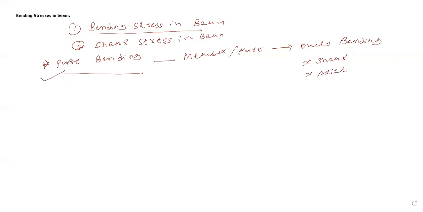Let me discuss the definition. To study the effect of the bending moment in a beam, or to find the stresses due to bending moment, a member or beam subjected to only bending moment, and no shear force and no axial force, should be considered. Such a beam or part of a beam which is subjected to only bending moment, or is in equilibrium under the action of the bending moment alone, is known as a pure bending condition. So whenever we are dealing with a pure bending condition, your beam or part of the beam should be under the action of only bending moment, with no shear force and no axial force.